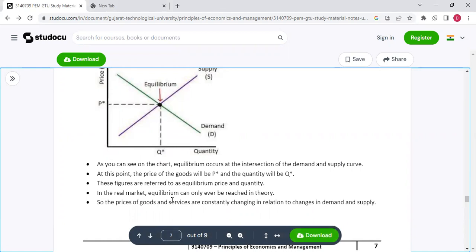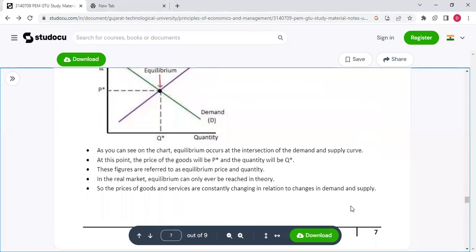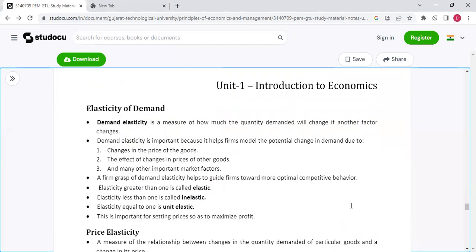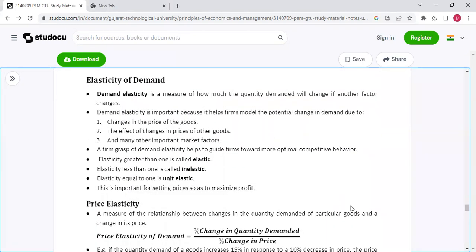In the real market, equilibrium can only ever be reached in theory. So the prices of goods and services are constantly changing in relation to changes in demand and supply. फिर आता है हमारा इलास्टिसिटी ऑफ डिमांड.